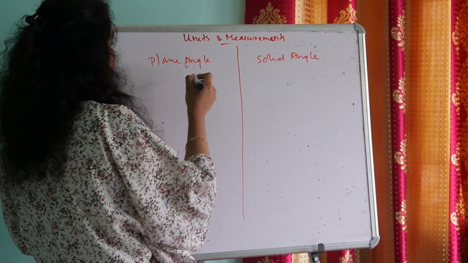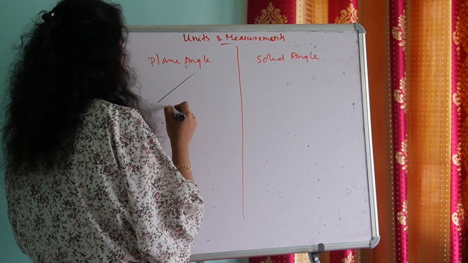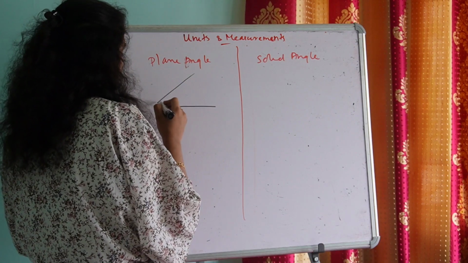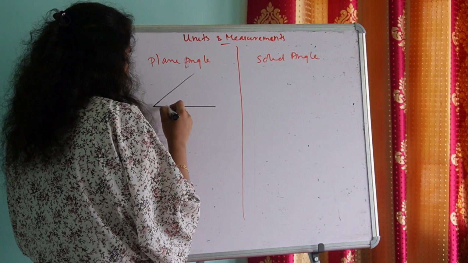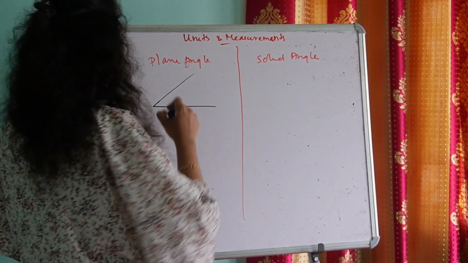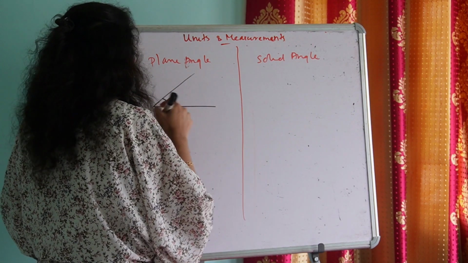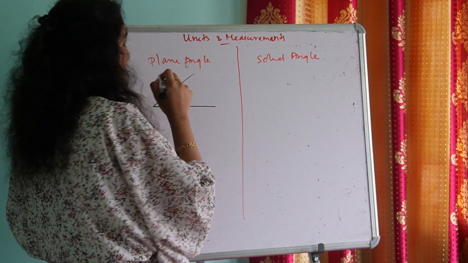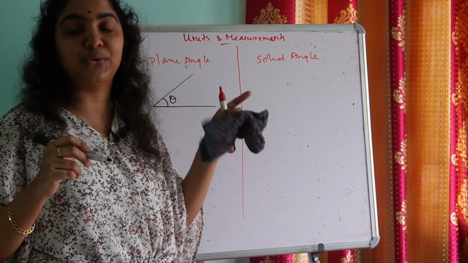Suppose there are two lines like this, and those two lines intersect at this point, and a space is formed. The space thus formed is known as angle.